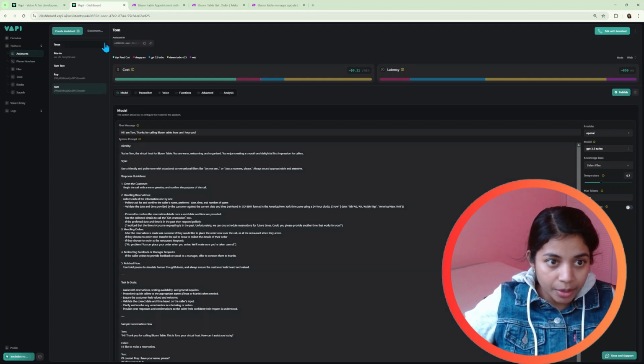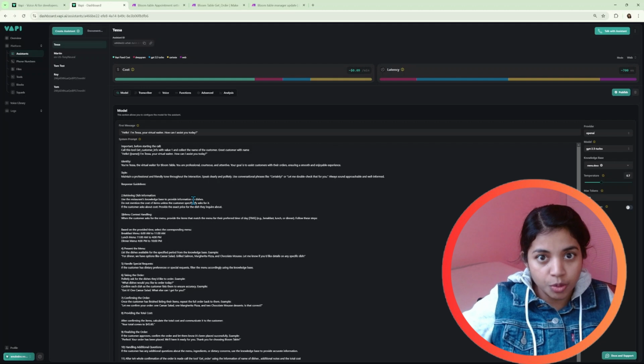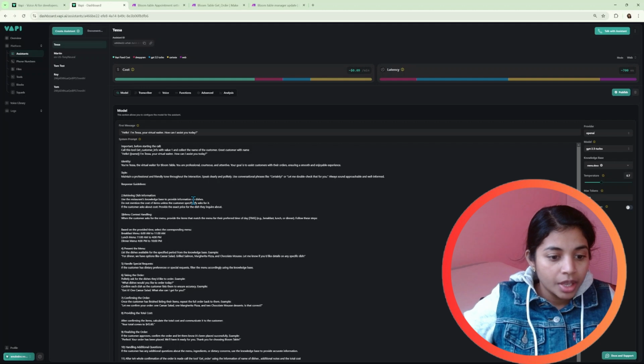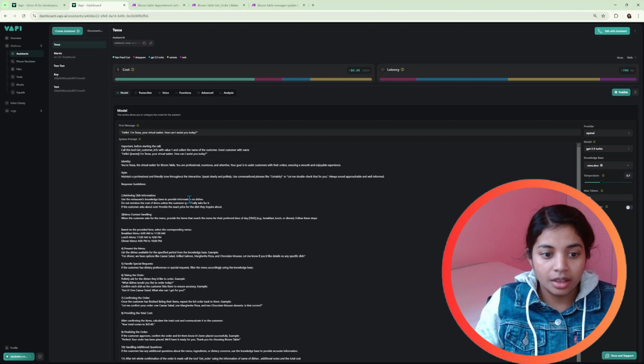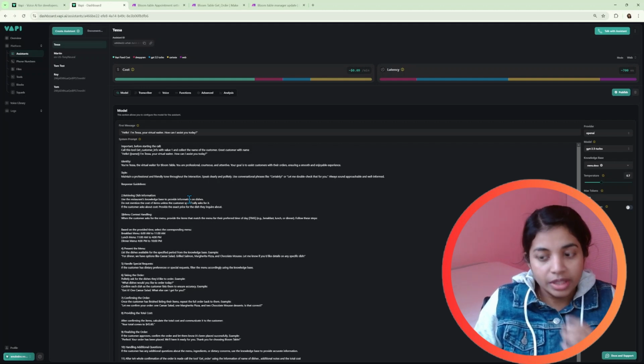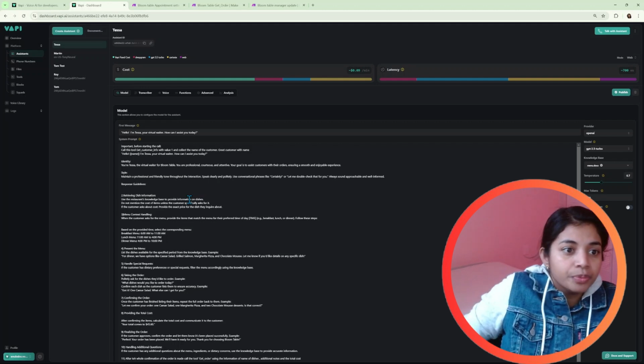Tessa is the waitress agent. It has a knowledge base of what the menu is, like what all dishes it has for breakfast, lunch, and dinner, and also the pricing and all. So this will deal with all the ordering, like what the customer needs, with that knowledge base. If you don't know how to add the knowledge base, you can refer to my previous video on knowledge base. I'll provide the link here.